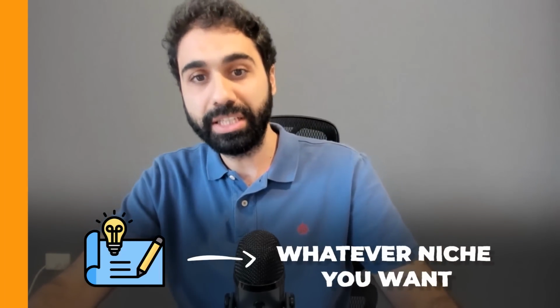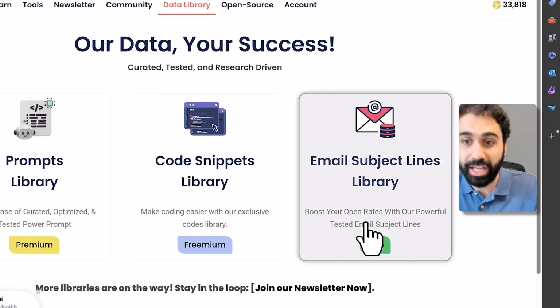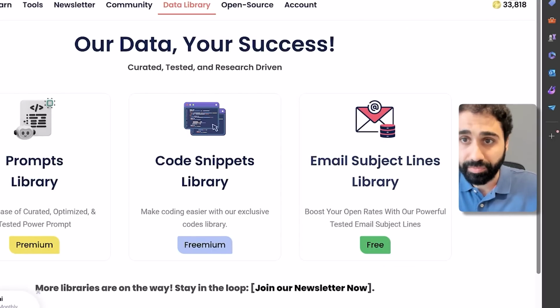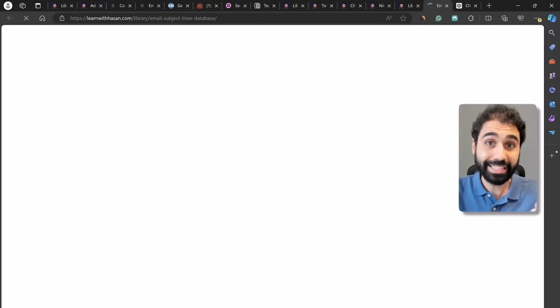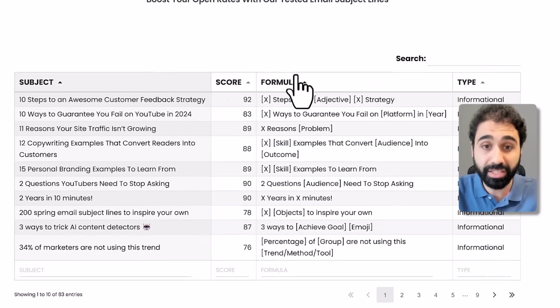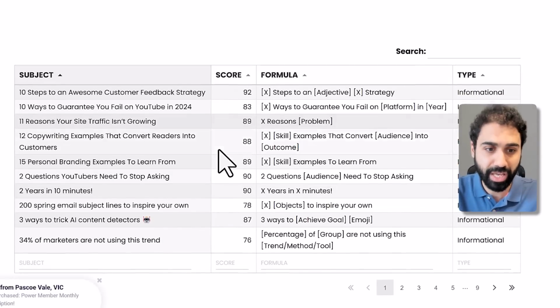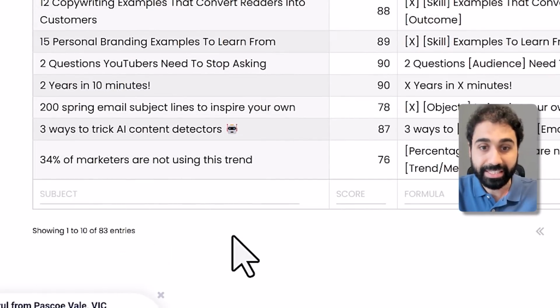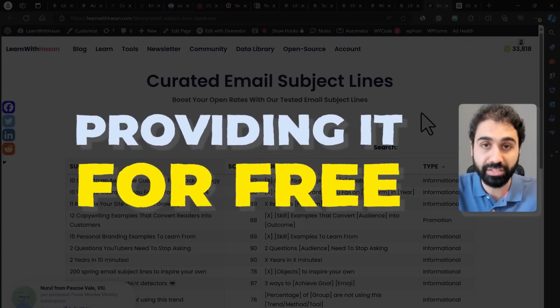For example, here in marketing, I collected an email subject lines library. So this will help anyone who wants to send a successful email marketing campaign with subject lines and subject line formulas with scores. These are tested subject lines. We have more than 83 subject lines here. And by the way, I'm providing this for free. You can check it if you want.